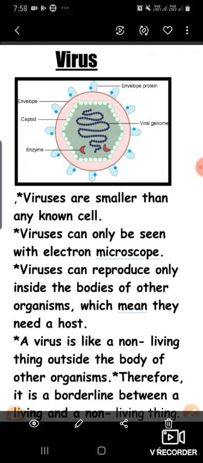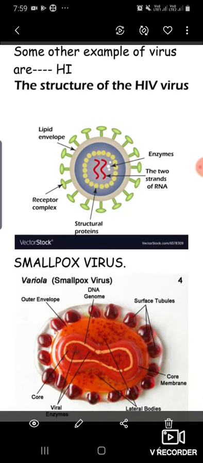And viruses can reproduce only inside the bodies of other organisms. That means they always require a host, and outside the living organism, outside the body of other organisms, they behave as a non-living thing. So that's why they are called the connecting link between living and non-living. Sometimes they behave as non-living things and sometimes as living things. You can also say they are the borderline of living and non-living things. You can see some pictures of the viruses.